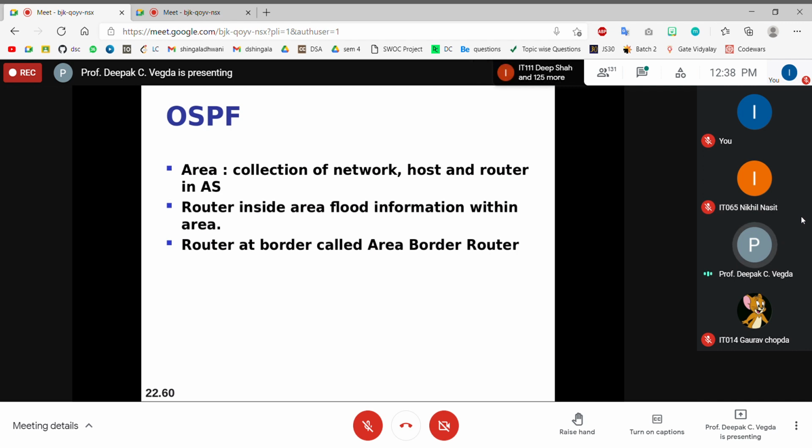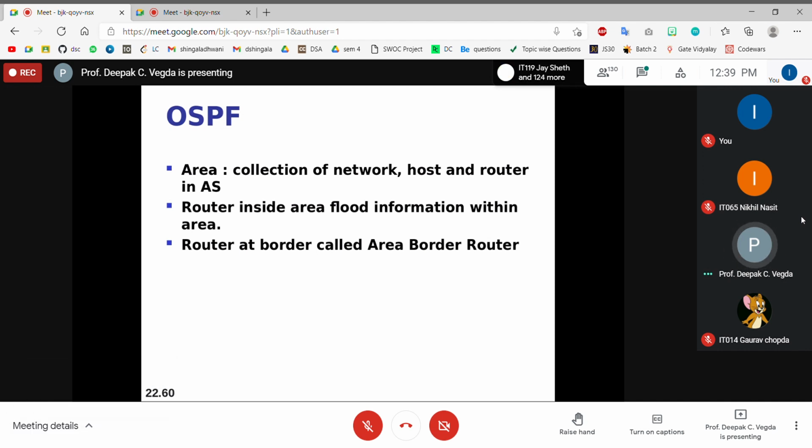We do not need to go with areas, but sometimes if you have a very huge organization with plenty of routers, rather than a small number you have a big number of routers. Rather than remembering each and every router with their number, because the number of routers and entries are there, it will be very difficult for you to manage it. So what we do is we divide that entire organization into a number of areas.